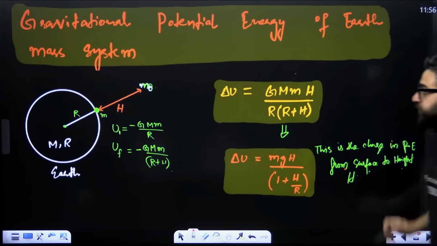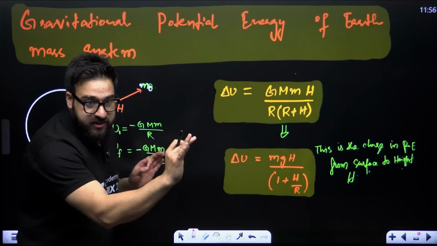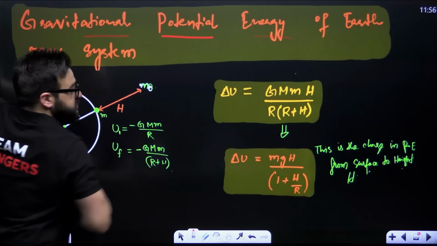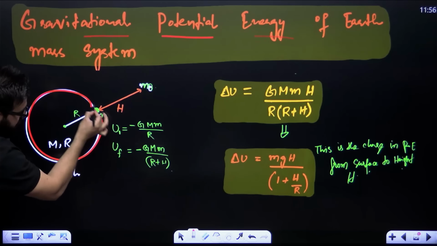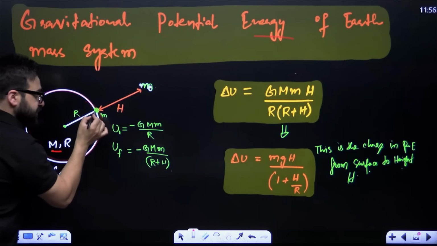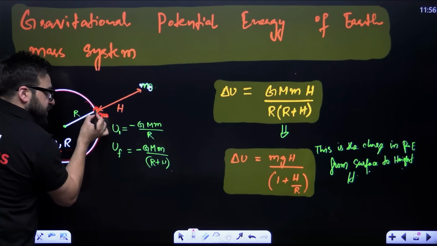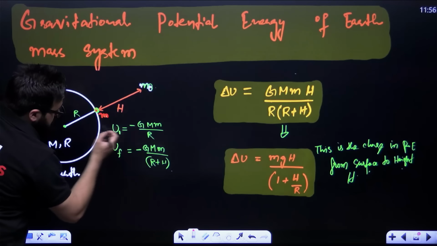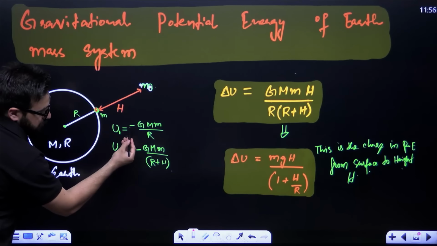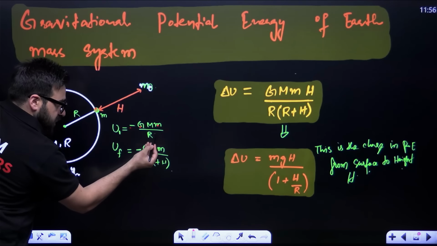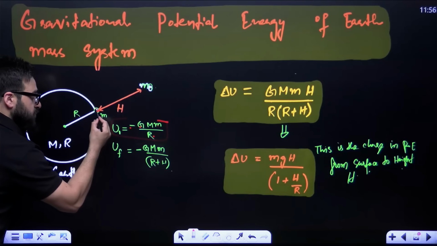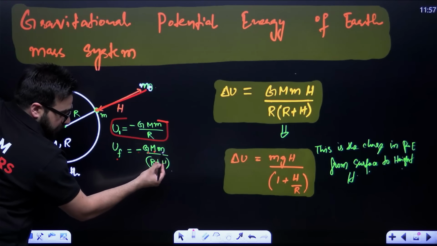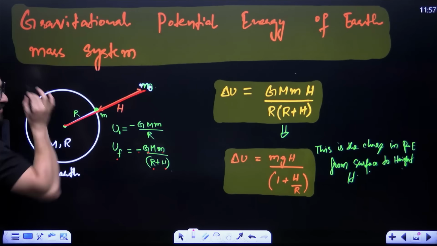Okay. Then gravitational potential energy. Listen to me very carefully, my dear NEET aspirants. Gravitational potential energy of Earth-mass system. Let's suppose this is Earth over here. Its mass is M, radius is R. Now, there is an object of small m present on the surface. Now, boys and girls, if this is present on the surface, what is the potential energy between Earth and this mass? Minus G M m divided by R. If you take this mass to the height h, what will be the potential energy final? Minus G M m divided by R plus h. Then you will be considering this R plus h.